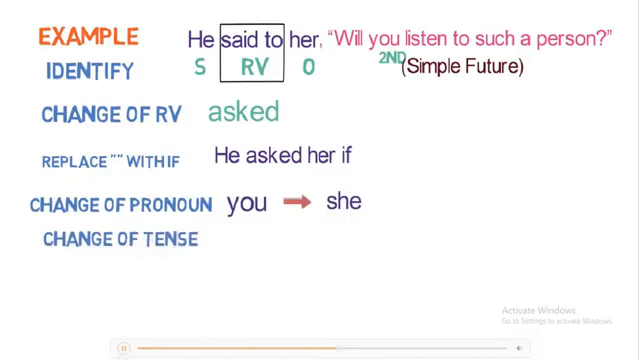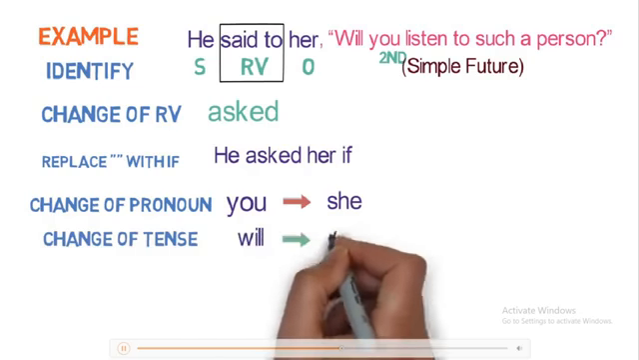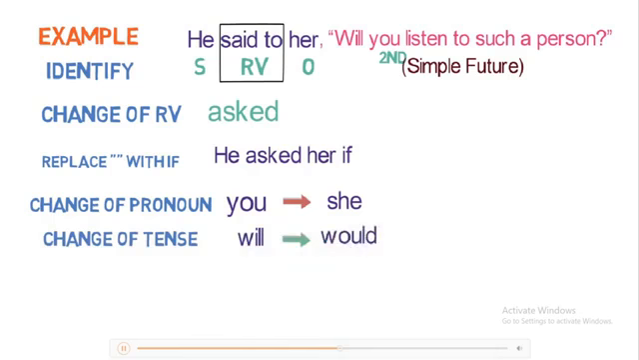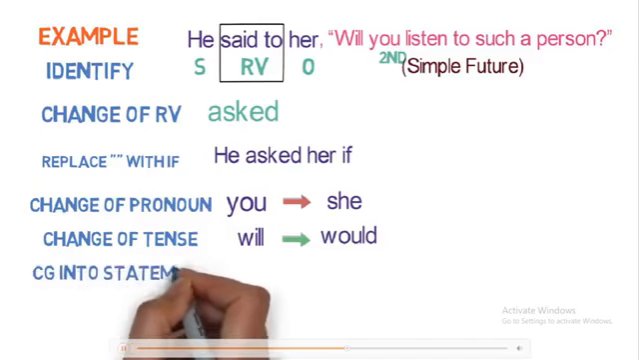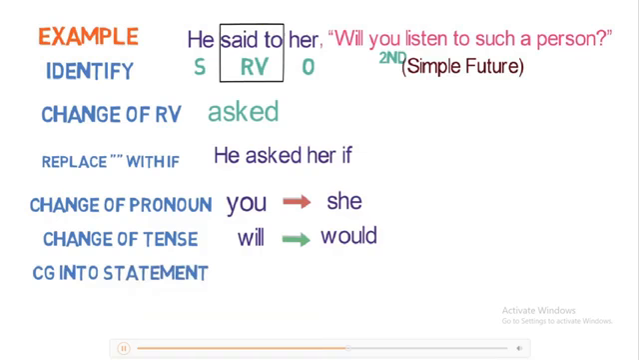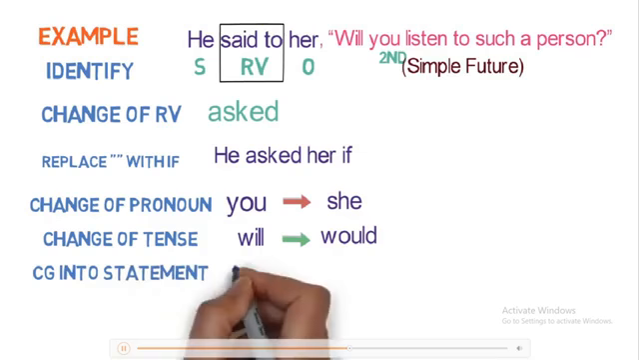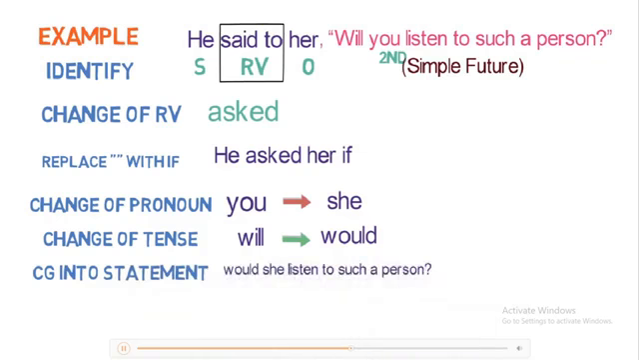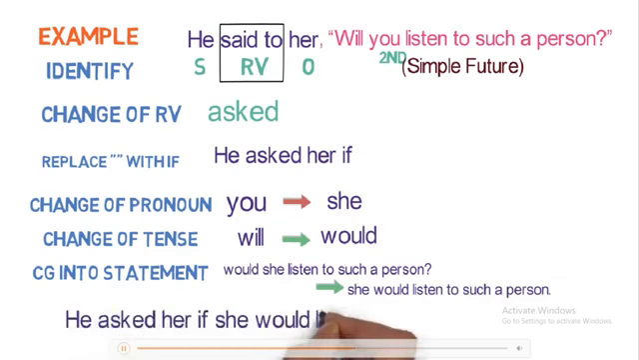Step 5 is the change of tense. Here the reported speech is in simple future. So will gets converted to would. And step 6, change of word denoting time. But as there is no such word, it won't come here. Now the last step is to convert a question into a statement. After the sixth step, the sentence is, would she listen to such a person? Applying step 7, the statement becomes, she would listen to such a person. The final converted sentence is, he asked her if she would listen to such a person.